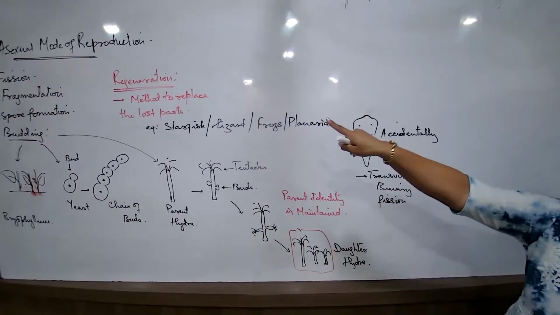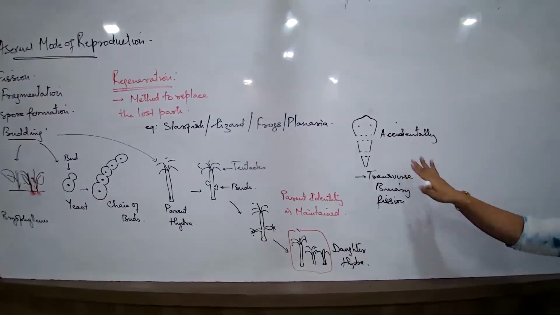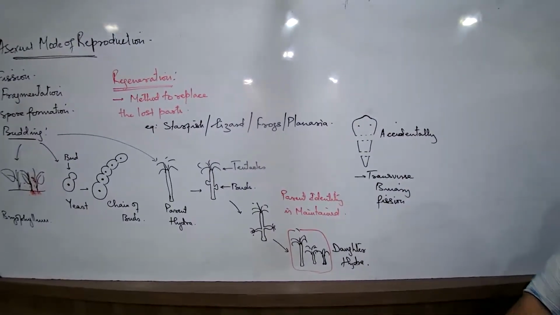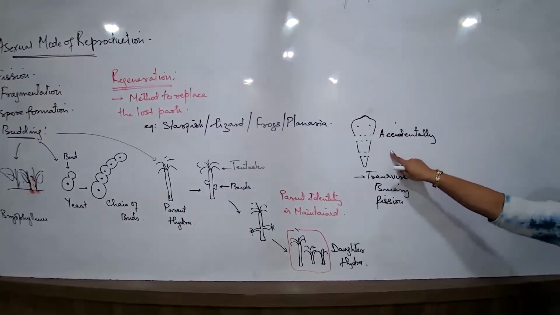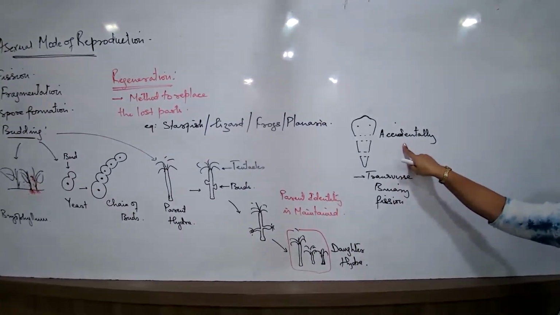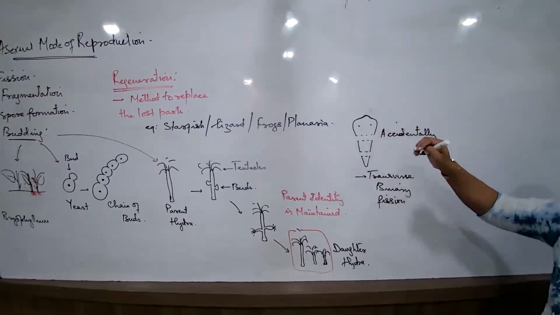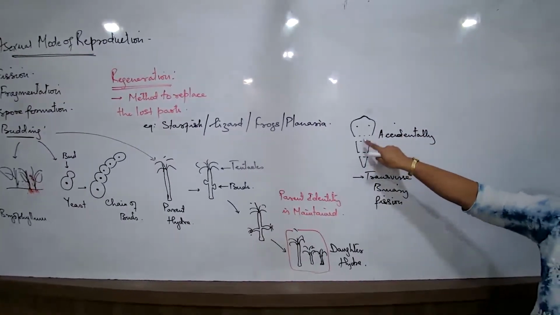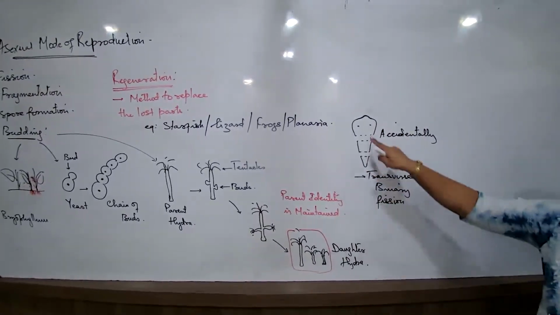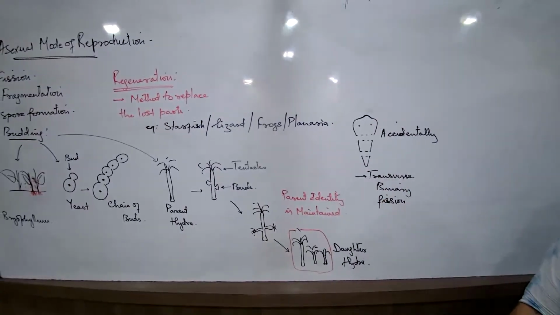What are we learning here now? Regeneration. Under the concept of regeneration, why do we study planaria then? We study planaria because quite often it is found that when the planaria accidentally breaks down its body into few fragments, this can give rise to a new organism. This can develop the upper part and the lower part, and a new organism can come out. This part can develop the lower part of the body and a new organism can develop.